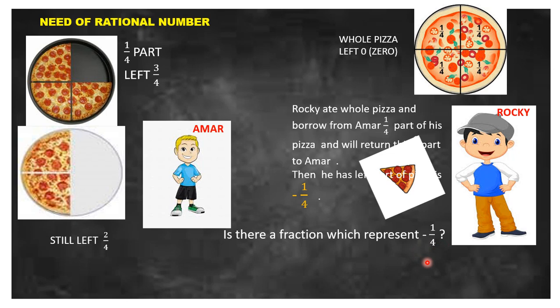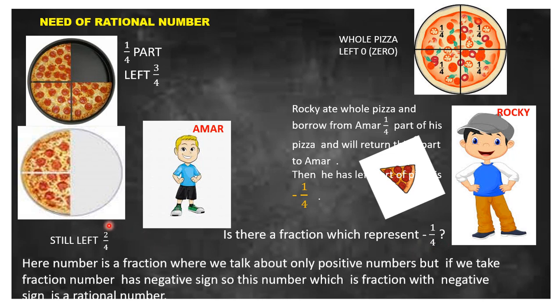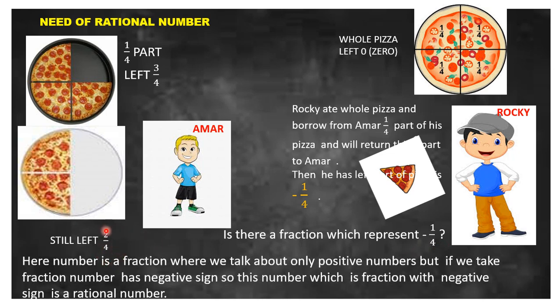Correct, no. As we know, in a fraction like 2/4, both the 2 and 4 are positive numbers. But what about the situation when we have a number with a negative sign, like -1/4, which is the part left with Rocky?